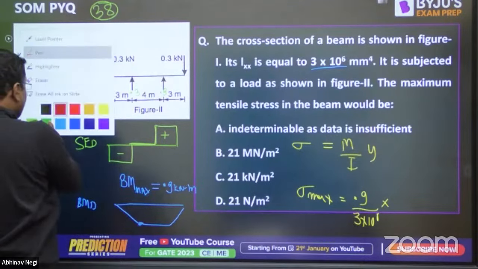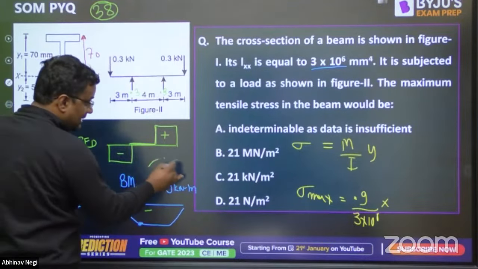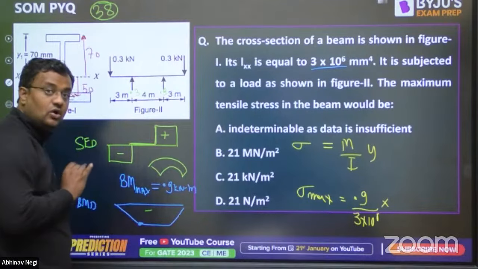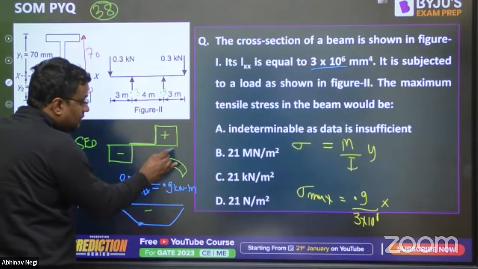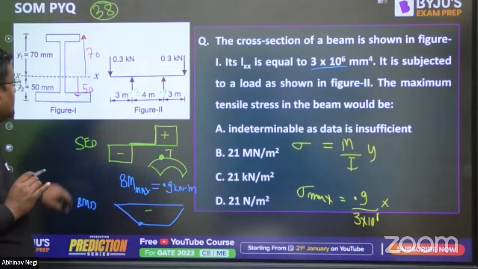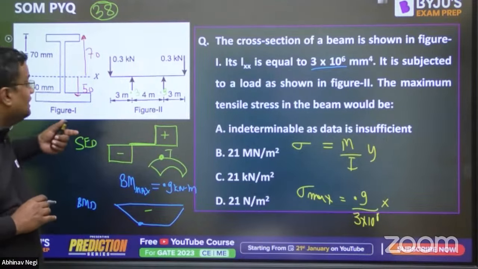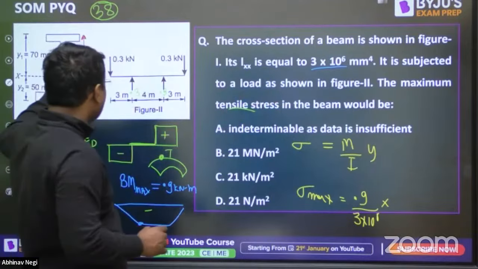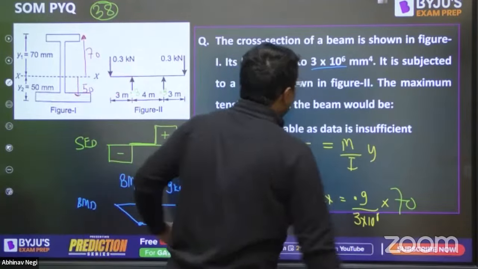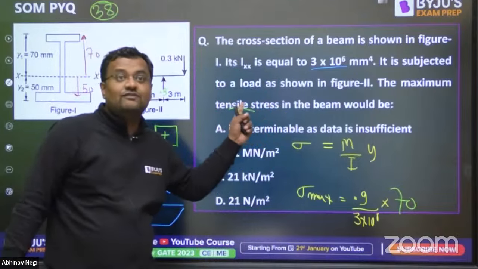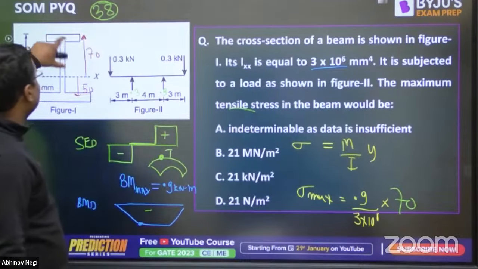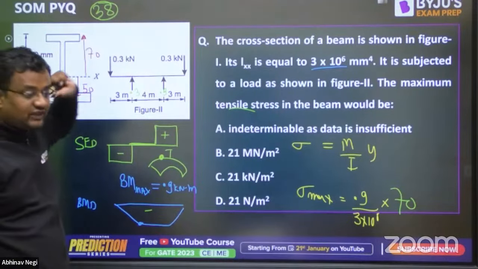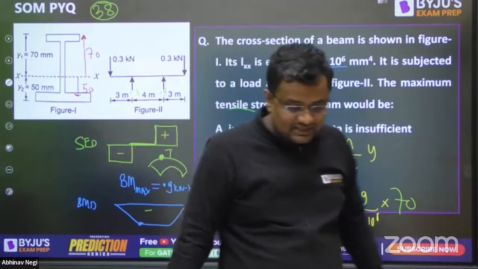Guys, this is a negative bending moment. Negative bending moment means hogging, and hogging means tension at the top. So irrespective of the y max value, we check where it is tension, because they are asking for the tensile stress. So y max will be 70. If they ask for compression, then we will not take 70. We will take y max as 50 in that case.